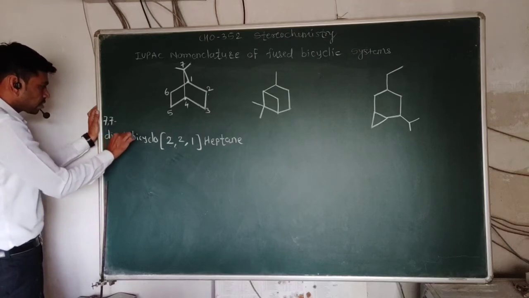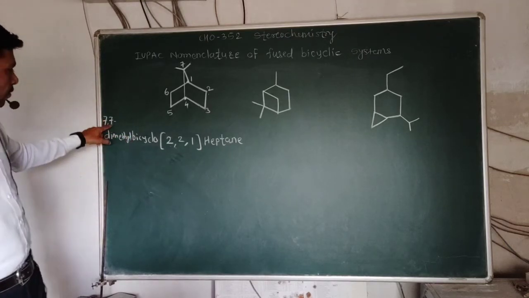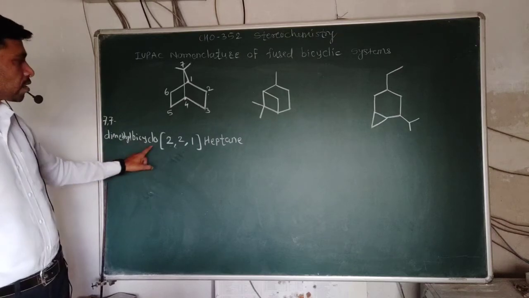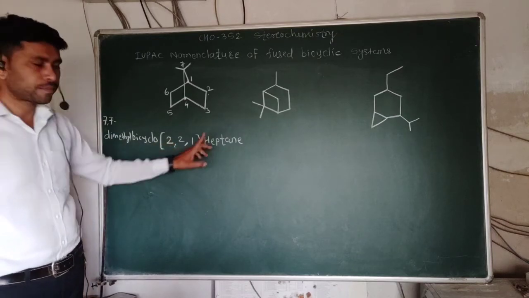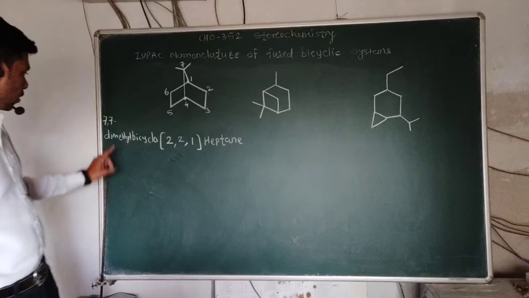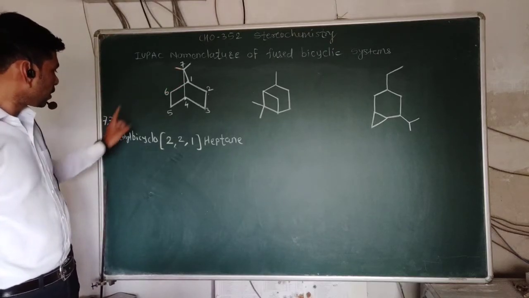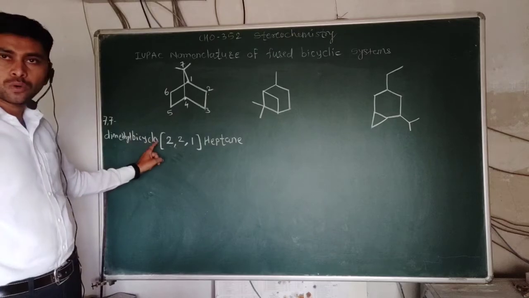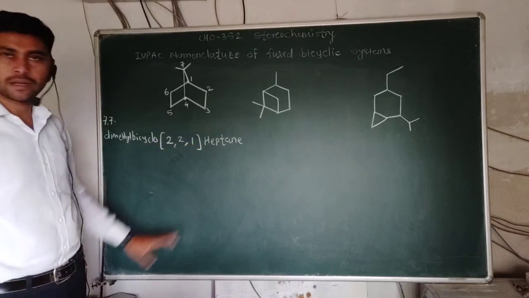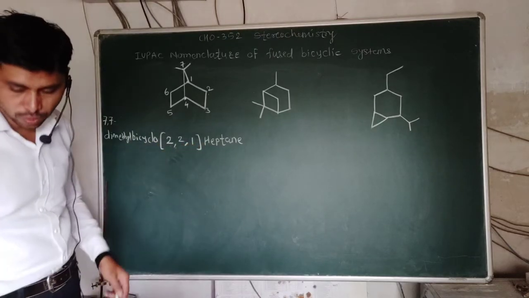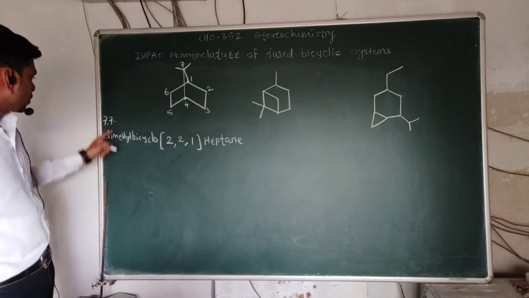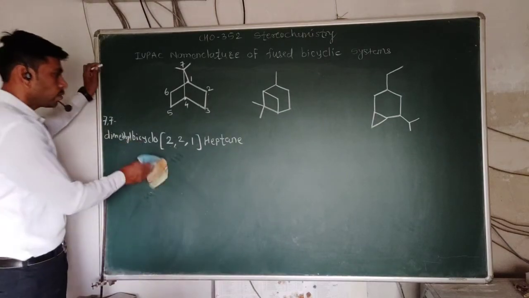So the name of this compound is 7,7-dimethyl bicyclo 2,2,1 heptane. Understand the name of this compound? This is the IUPAC nomenclature of the compound: 7,7-dimethyl bicyclo 2,2,1 heptane.